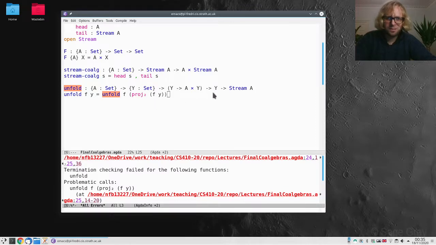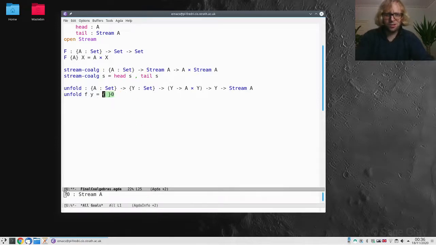But we said that because this stream is infinite, we're not really interested in termination. We're just interested in seeing enough data from the stream as we go along. So we really want this function to be what's called productive rather than terminating. It's not going to terminate because this is an infinite object. So we're never going to produce the whole stream. The point is that we should be able to produce enough of the stream as we go along. That means that before we do a recursive call, we have to expose at least one element from the stream. And a good way to do that is to use copatterns.